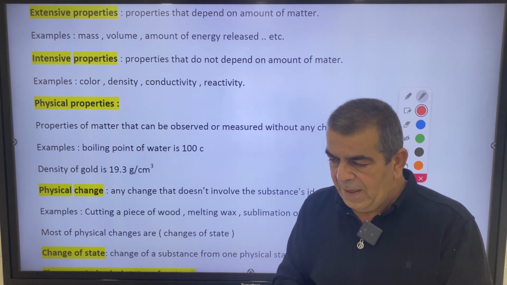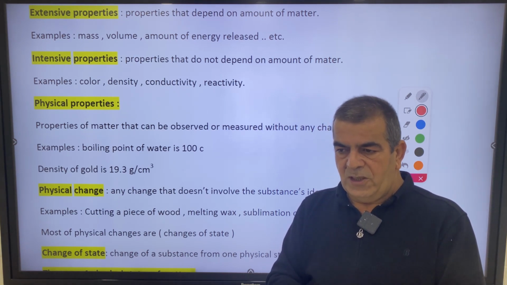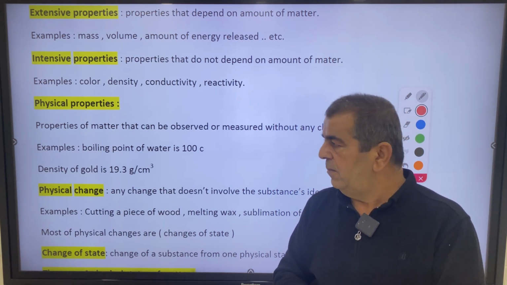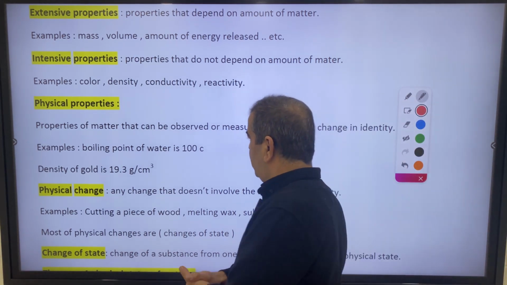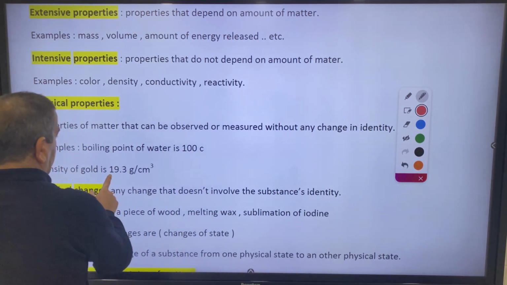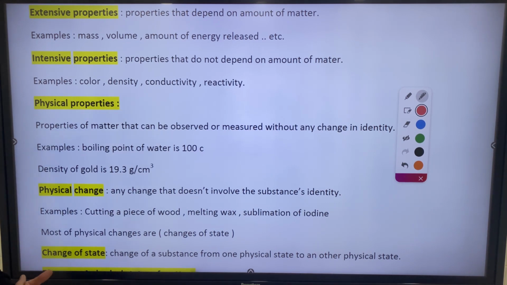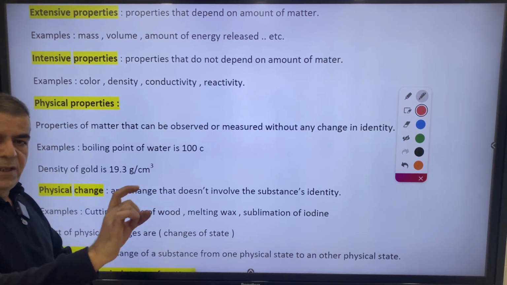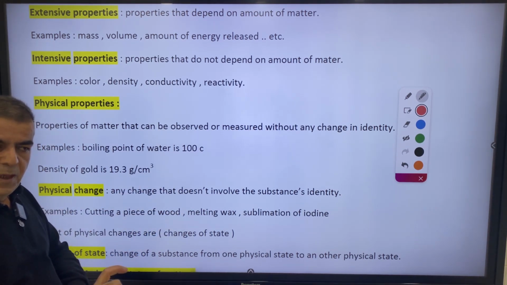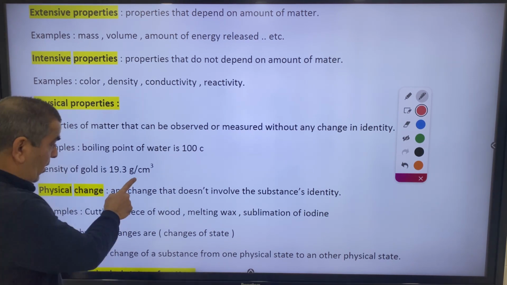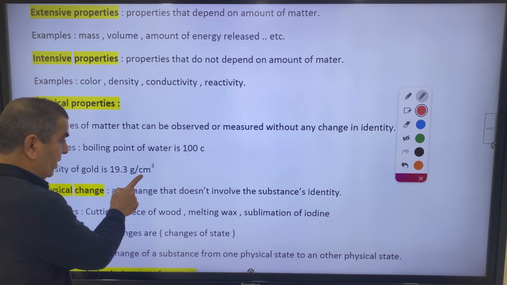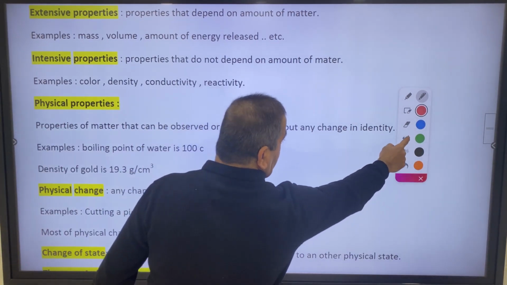Another one: when we measure the density of gold, it is written here, equals 19.3 grams per cubic centimeter. When you measure the mass and divide it by the volume and find the density of gold, the identity of gold did not change.